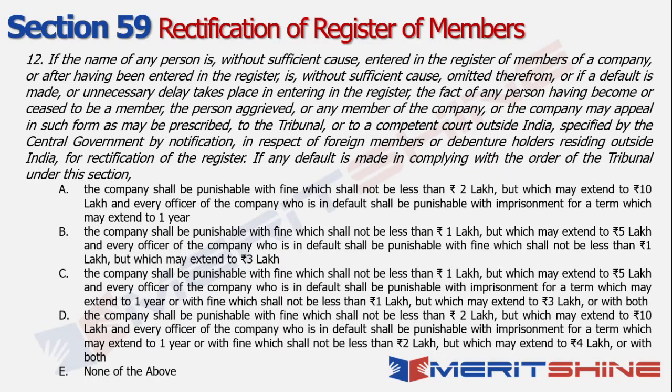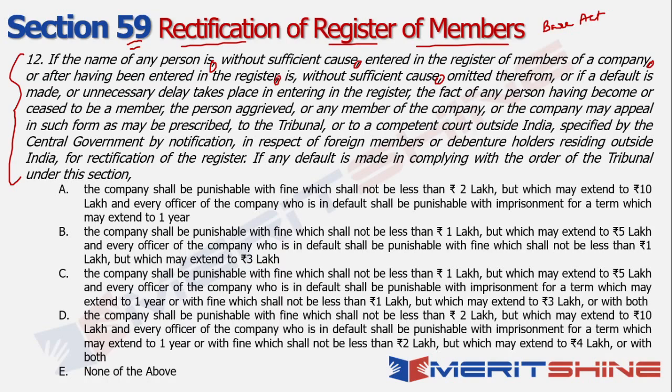Mark your answers. Okay, so what does this one talk about? This is talking about section 59 and the rectification of the register of members. Again, too big a statement to start with initially. So what could be the way to approach these things, right? Whenever you're reading a bare act, you'll always find there'll be a lot of commas in between and a lot of technical jargon. So how do I eliminate those things, right? Look at all the possible commas that are there, and look at the information which is critical, that needs to be read, and which can be not read. That's the whole idea.